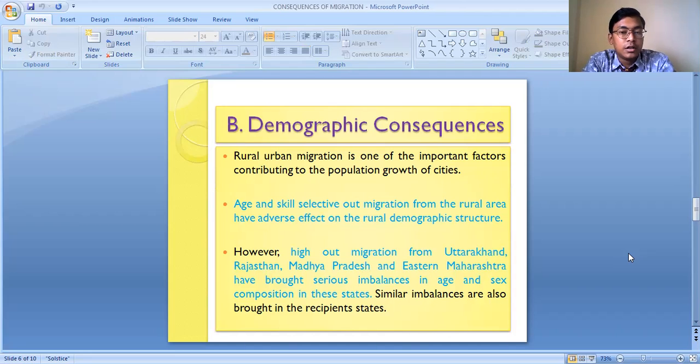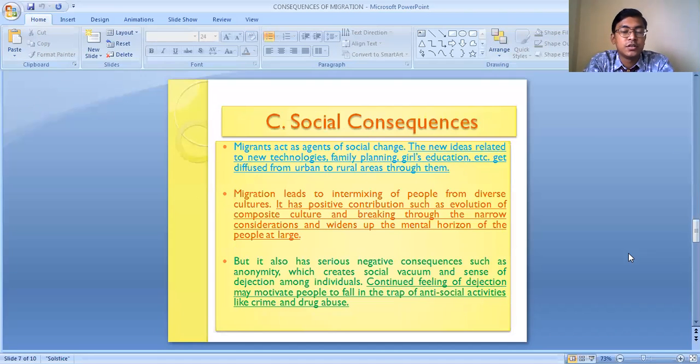The demographic consequence of migration basically refers to the changes which take place in the demography, in the characteristics of the population, in both the place of origin and the place of destination. The next is the social consequence.